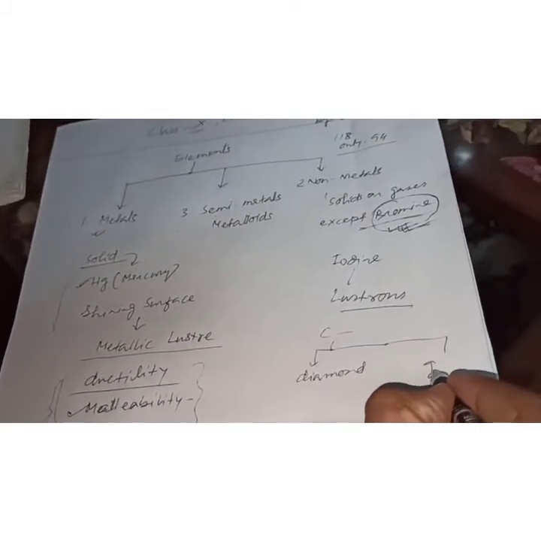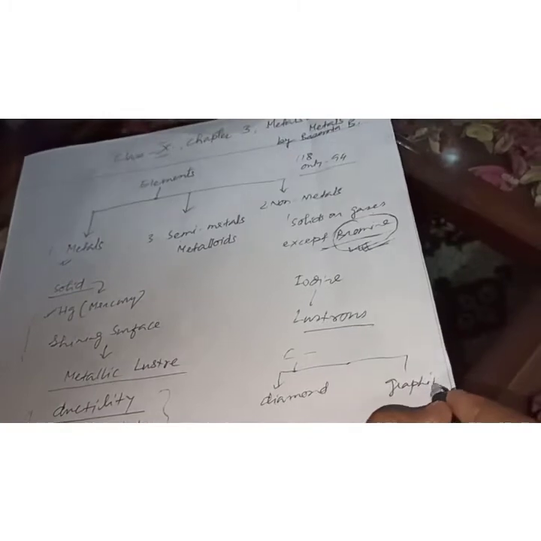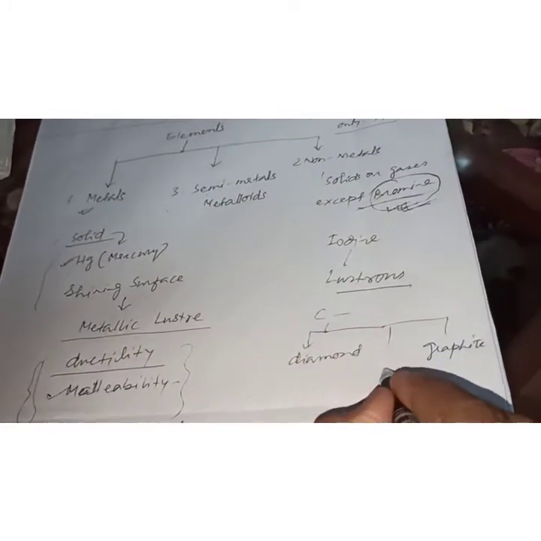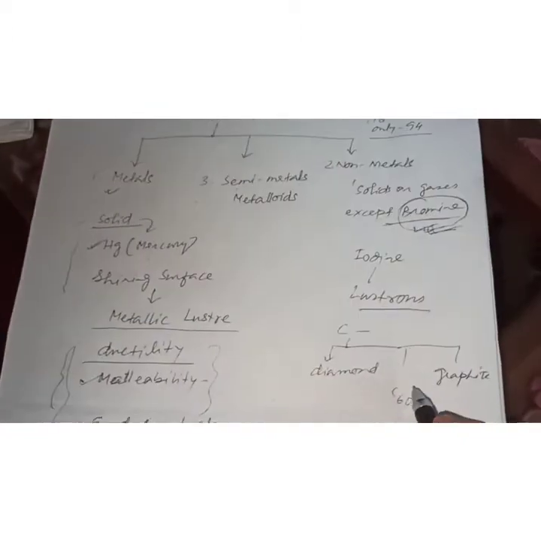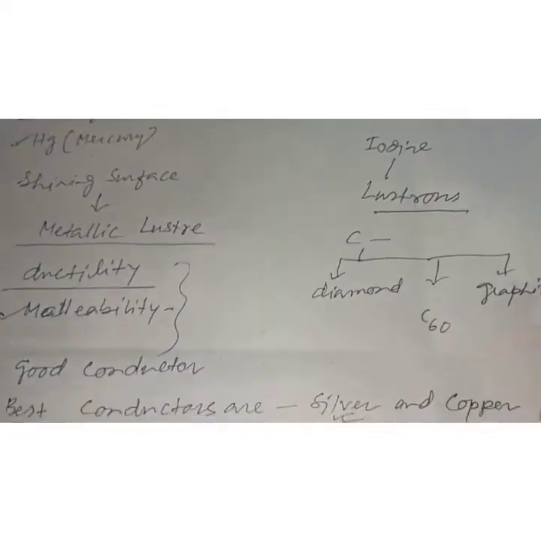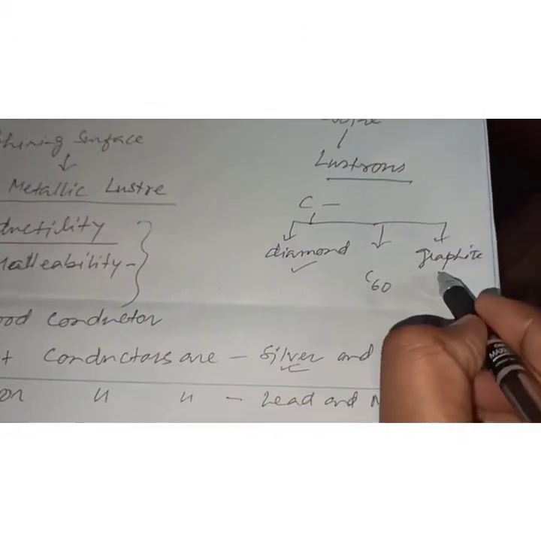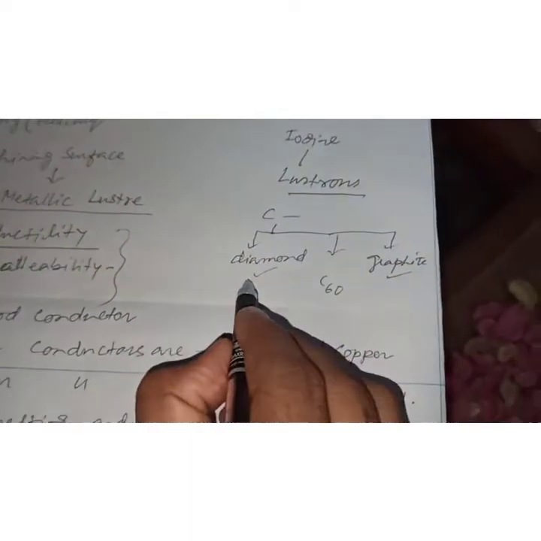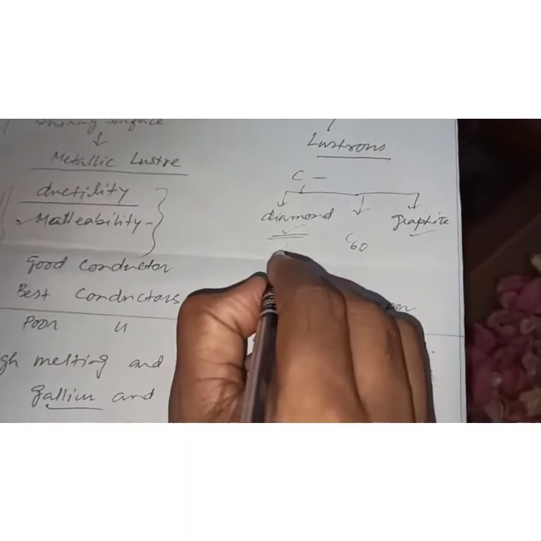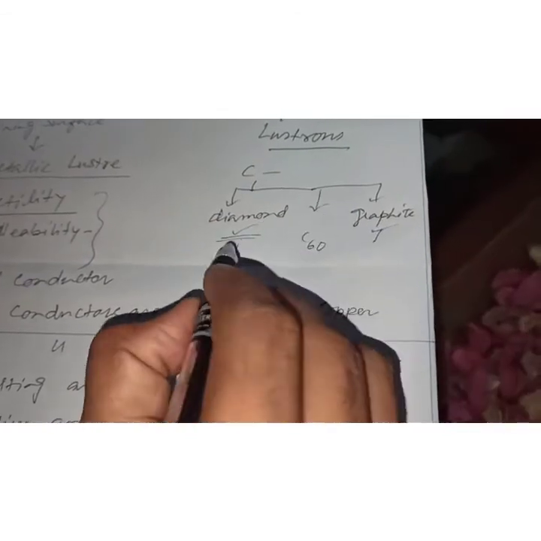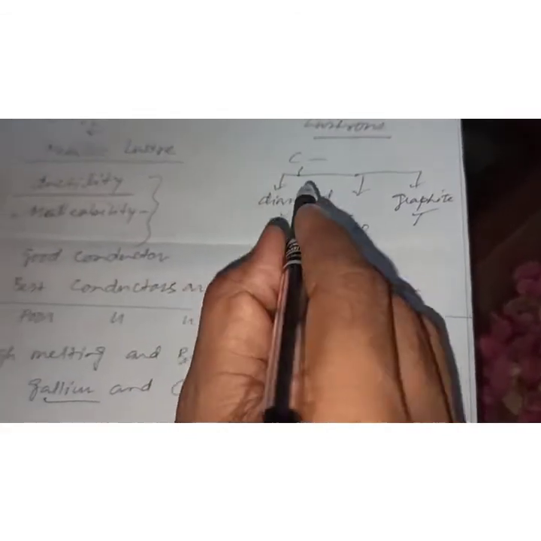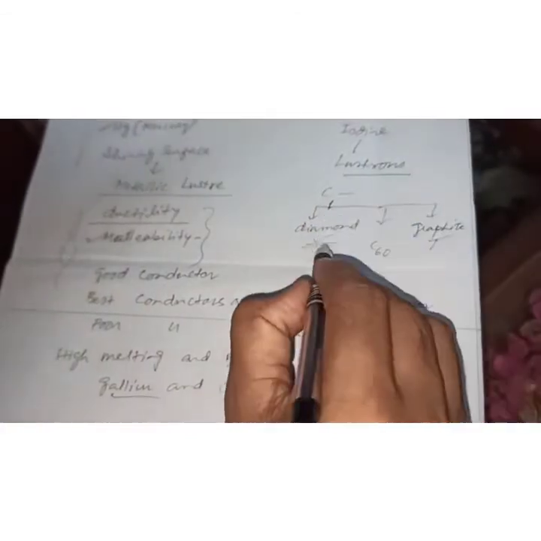and graphite. Of course, one more you will get, that is C60 fullerene. In the carbon chapter we will discuss this briefly. Now we will discuss diamond and graphite. Diamond is the hardest substance. That is why we use it to cut anything. And graphite is soft. Of course, both belong to carbon, yet they have differences.